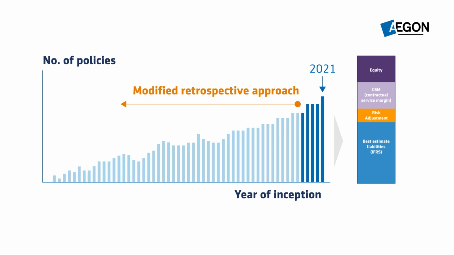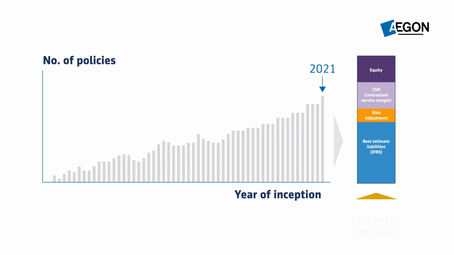A third and alternative approach to the modified retrospective approach is the fair value approach, which takes a prospective view. The insurance liability is assessed based on a third-party view of its fair value. Aegon has chosen to apply the fair value approach for the majority of its business where the full retrospective approach